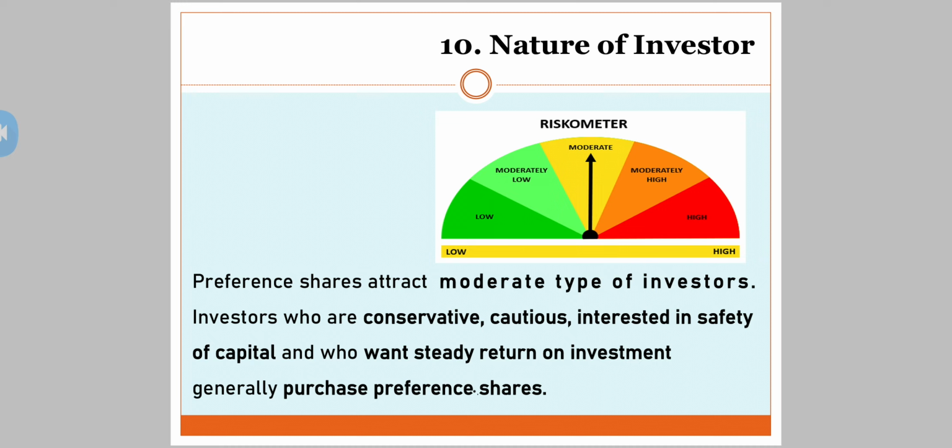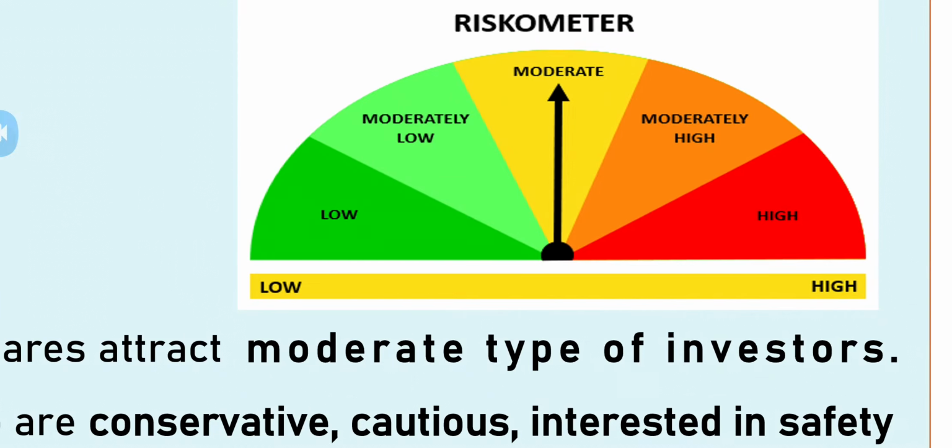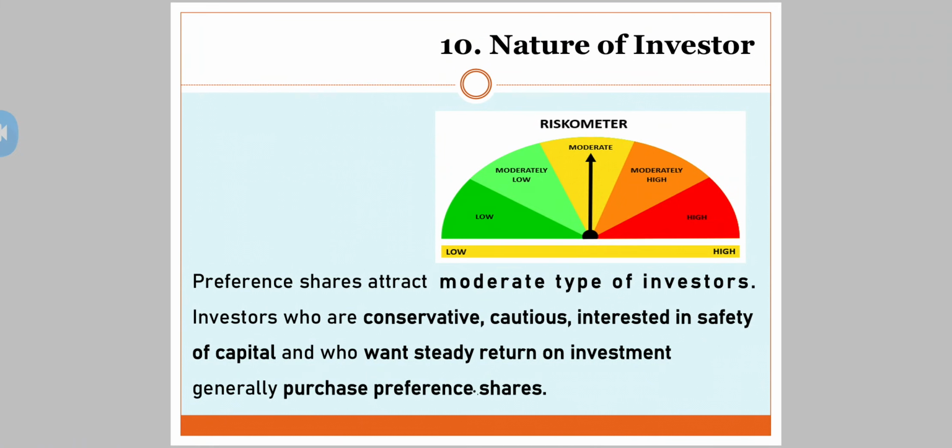See, preference shares attract moderate type of investors. Moderate in what? Moderate in taking risk. See here, there is a riskometer, you can see. It's a moderate kind of risk when a person invests in preference shares. Investors who are conservative, who are cautious, who are interested in safety of capital and who want steady returns on their investment generally purchase preference shares. When a person is not ready and it's not the nature of a person to take a lot of risk, at that time the person invests in preference shares.